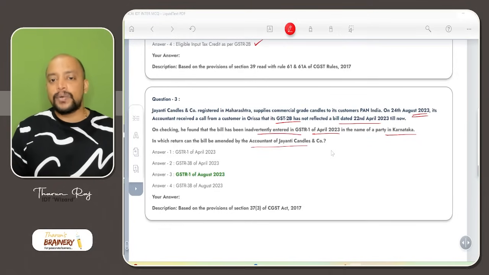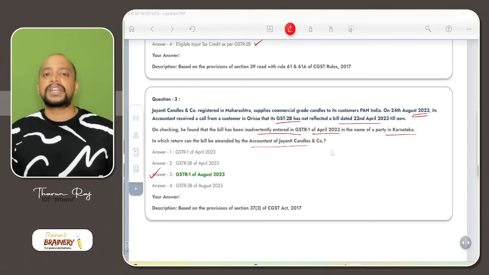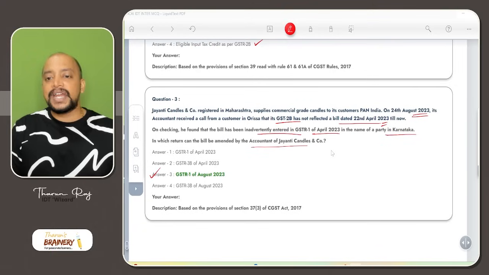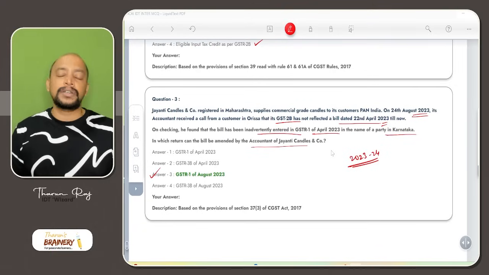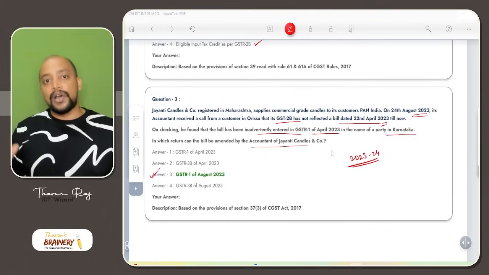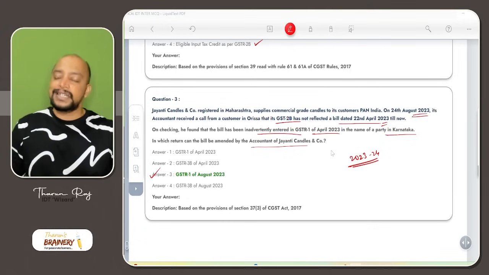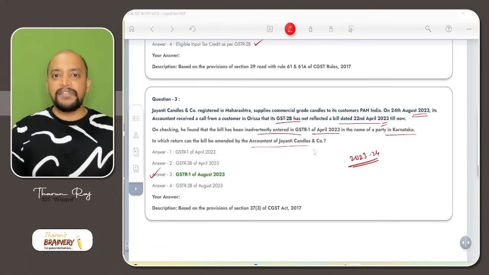So August they are filing one return now. In the GSTR 1 they can rectify. What is the time limit for rectification? 30th November of the succeeding financial year. What is this financial year? 2023-24. So 2024 November they can, or date of filing annual return, whichever is earlier. So still we are in 2023. Yes, the return can be rectified by way of amendment.